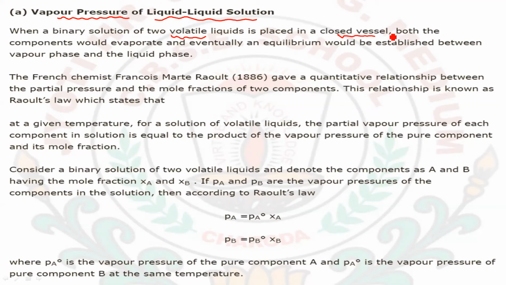In a closed vessel, both the components will evaporate and eventually an equilibrium would be established between the vapor phase and the liquid phase there. For this particular condition, Francois Martin Raoult, a French chemist, in 1886 gave a quantitative relationship between the partial pressure and the mole fraction of the two components. Let's first discuss this partial pressure, then we will move further.